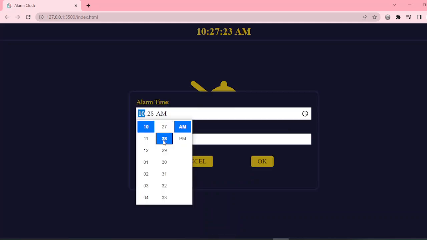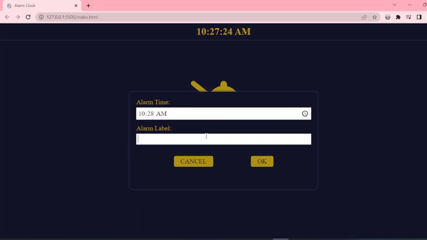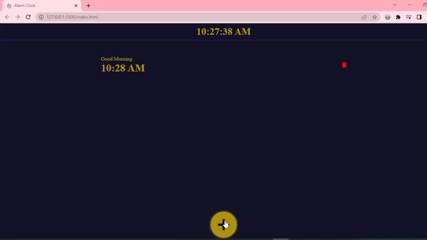We are going to set the alarm timing and the alarm label for which we are setting the alarm. By clicking OK, we can set the alarm. We can set as many alarms as we want.